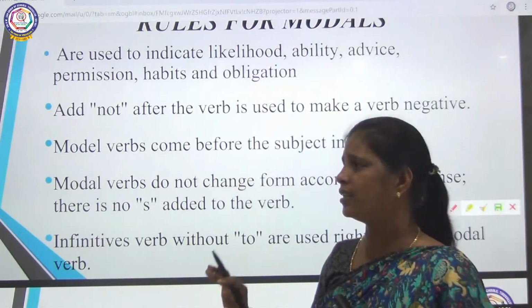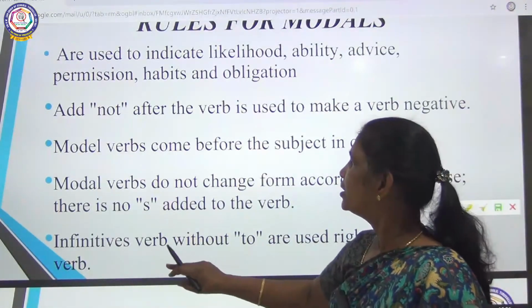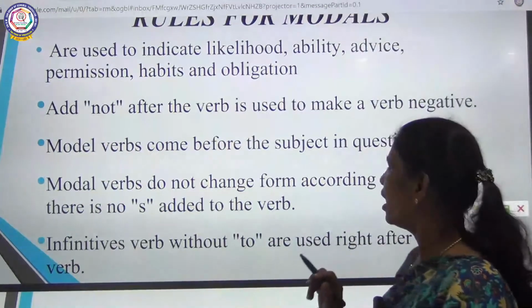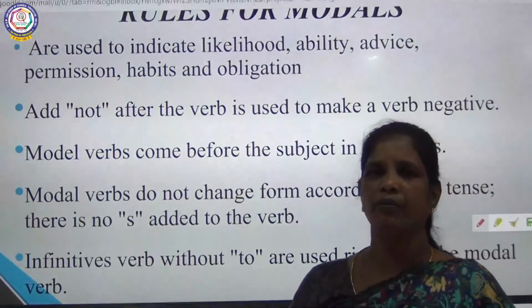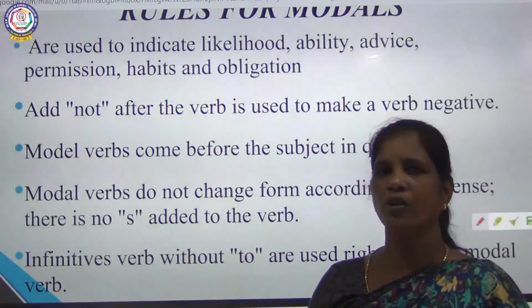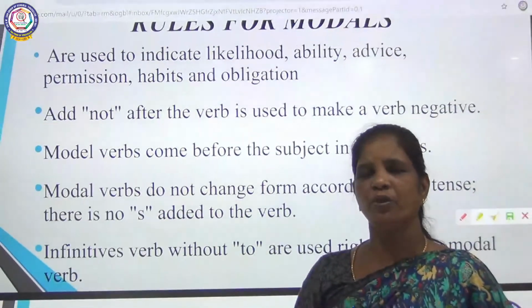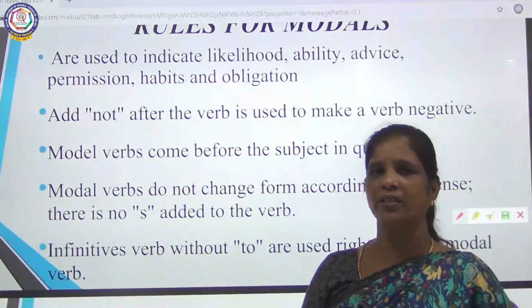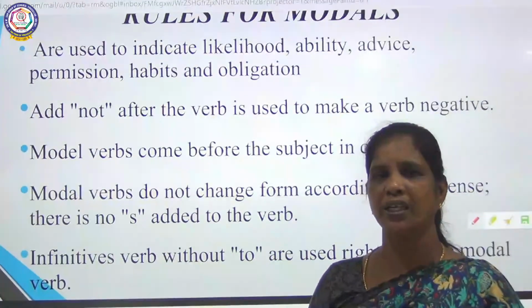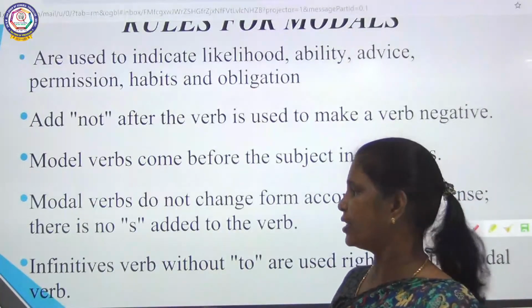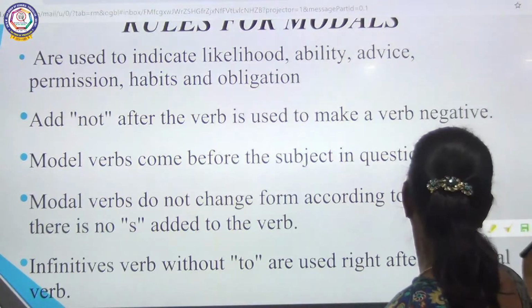Anything must not be added. It will be the same for everything. An infinitive is a verb with to, and after a modal verb no to is used. In modals you will not use two verbs. Infinitives are used with main verbs, for example to go, to run, to eat, but not with modals. So it is clear, children?